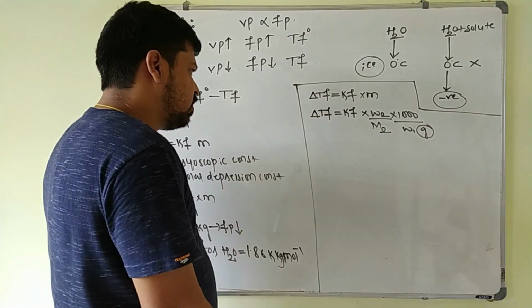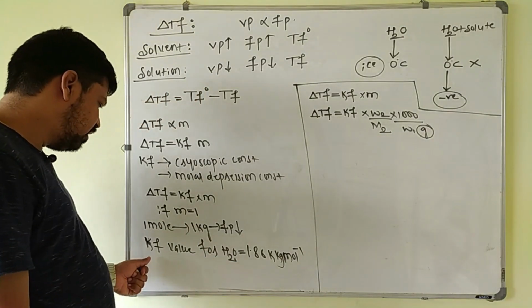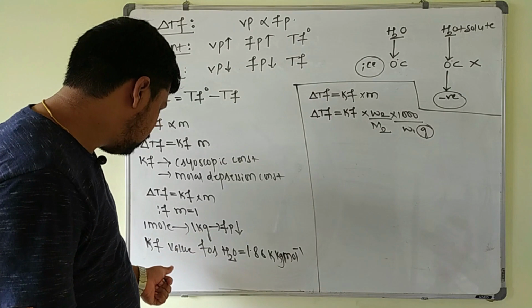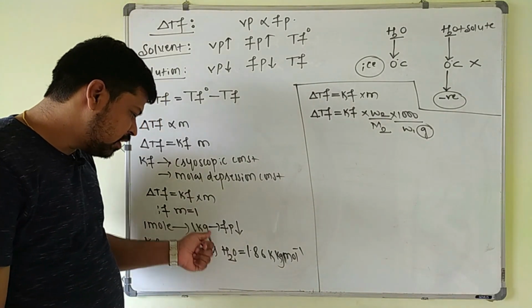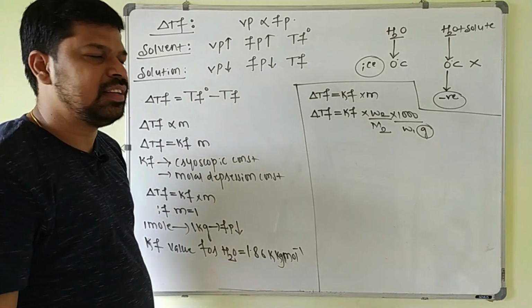So already we know what the Kf value is. Kf value is nothing but the depression in the freezing point produced when 1 mole of solute is added to 1 kg of the solvent. Suppose you add 1 mole of solute to 1 kg of water, its freezing point decreases by 1.86 Kelvin.